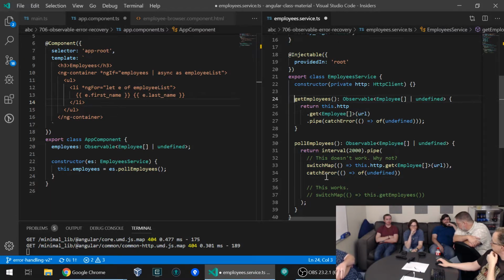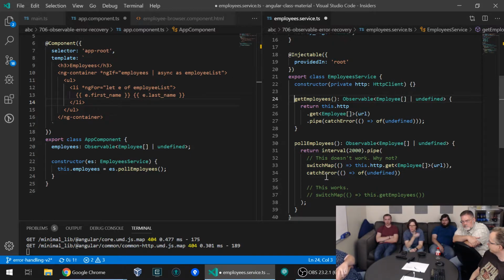Go ahead. I feel like you can argue for why get employees would be public and actually illustrates a point. So get employees has the call of employee and it has the error handling all encapsulated in a reusable method, because maybe there's some other place that doesn't want to poll for employees, just wants to make a one-time call.